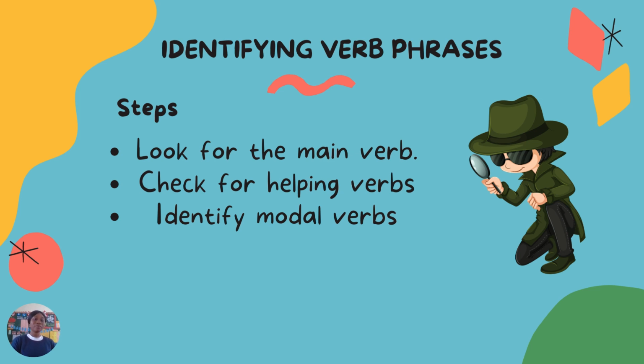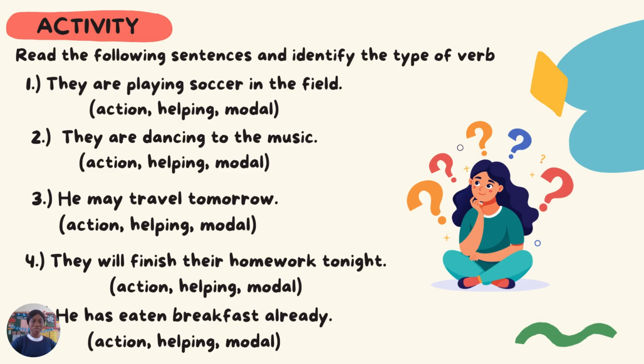So we've learned what the verb phrase is, types of verb phrases, and how to identify verb phrases. So I'm confident now that you can answer these questions, yeah, easily. So let's look at the first one. It says, read the following sentences and identify the types of verb. Now, they are playing soccer in the field. What kind of verb do you think this is? An action verb, helping verb, or a modal verb? Correct. It's an action verb because they are doing something. What are they doing? They are playing soccer.